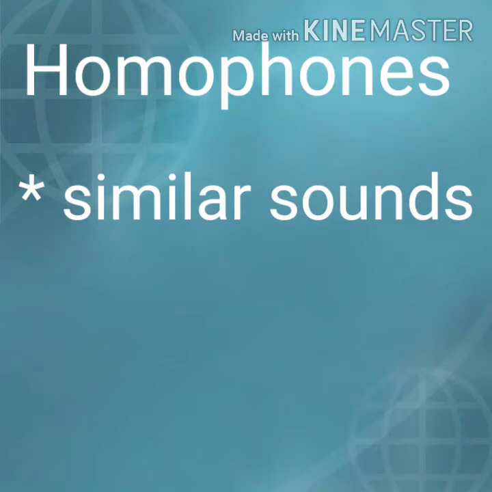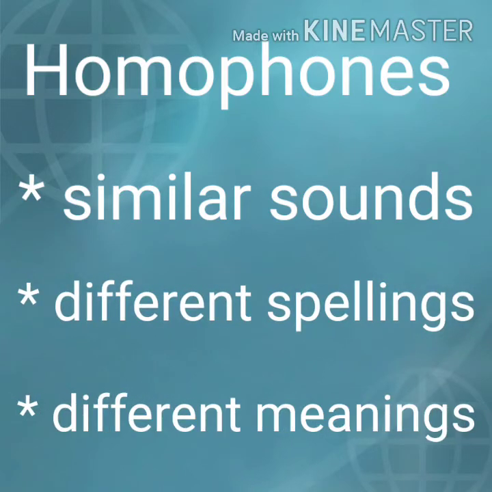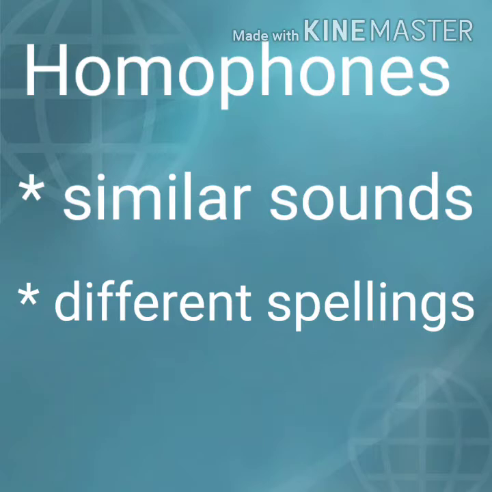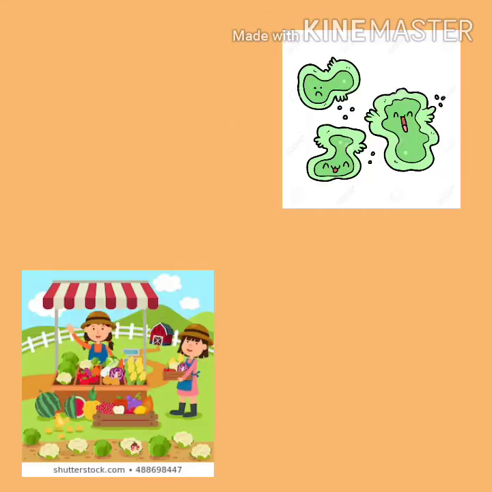Homophones. Homo means same, phones means sounds. Words with similar sounds, different spelling and different meanings. Now let us read about them with a few examples. The word sun has the same sound but different spelling and different meaning. SUN refers to the hot ball of fire, sun, and SON refers to a small boy, son of a man.